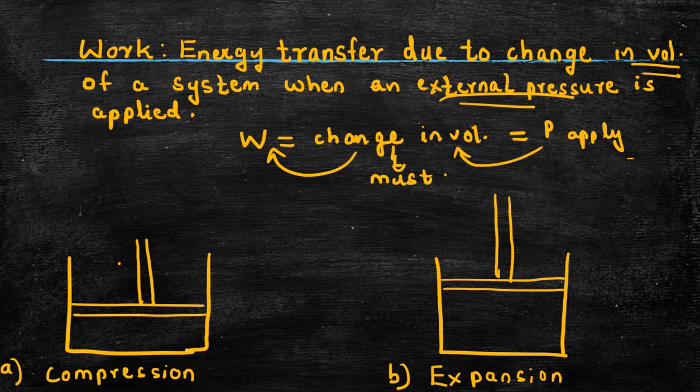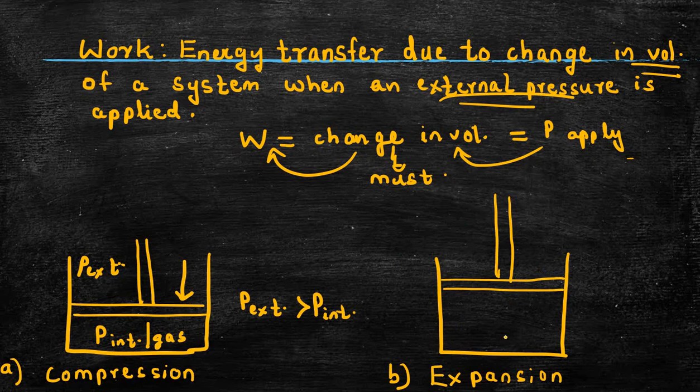Now let us consider our system. In thermodynamics, when we talk about a system, we are considering a cylinder in which a gas is enclosed and it is fitted with a movable piston. In the first case, you can see that compression is taking place. When we say compression, that means the external pressure will be greater than the internal pressure, or the pressure of our gas or system. So compression takes place when the external pressure is greater than the internal pressure or the pressure of the system.